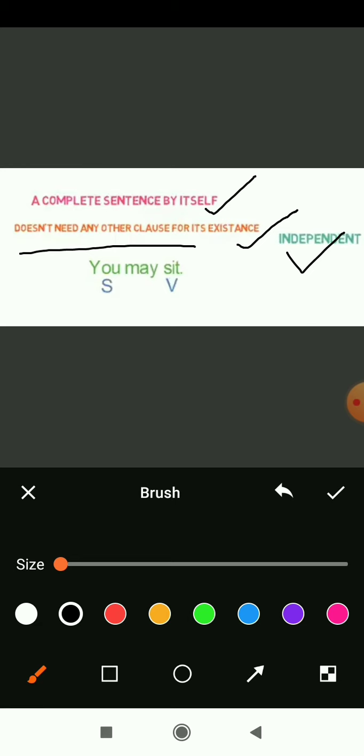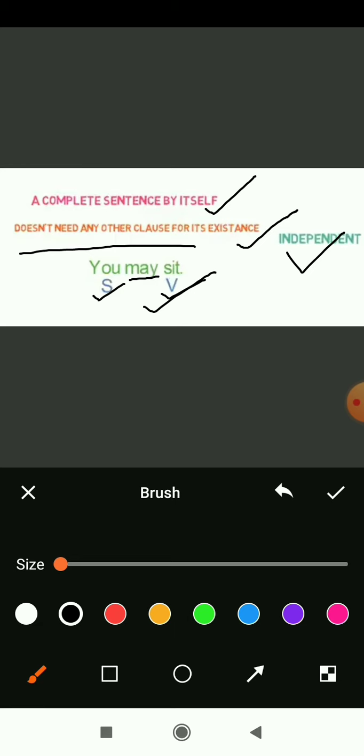Other clause means a form of a sentence. So this independent clause doesn't need any other sentence to form its meaning or its existence. So here we have one sentence. Let's say for example, you may sit. Here the subject is you, sit is a verb, and may is an auxiliary, a polite request or a polite permission, you can say. So here we have a sentence, you may sit.